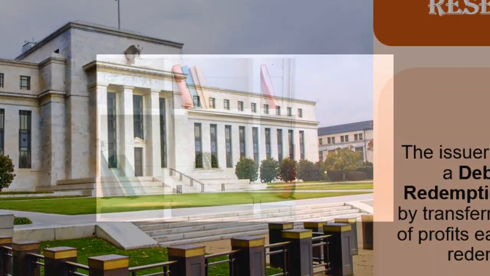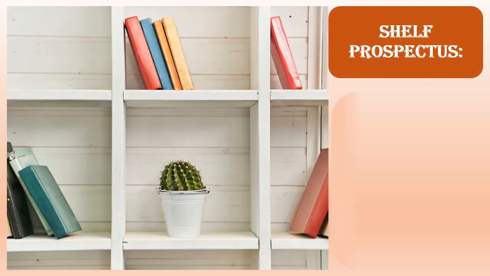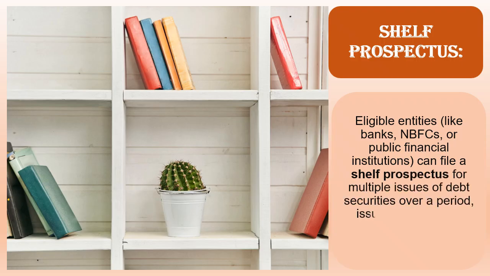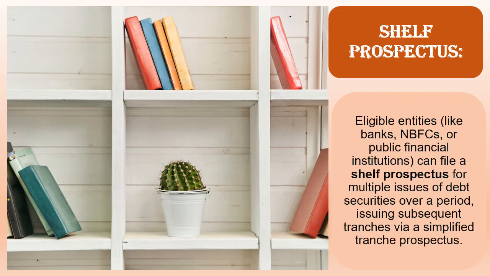Shelf prospectus. Eligible entities, like banks, NBFCs, or public financial institutions, can file a shelf prospectus for multiple issues of debt securities over a period, issuing subsequent tranches via a simplified tranche prospectus.